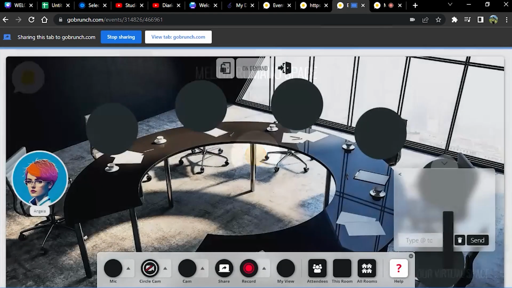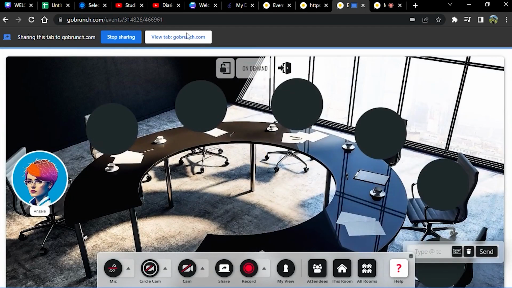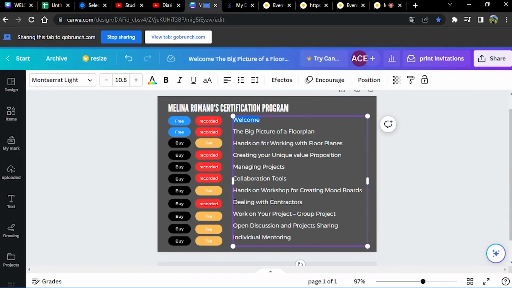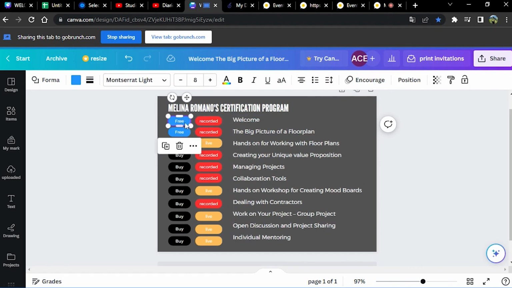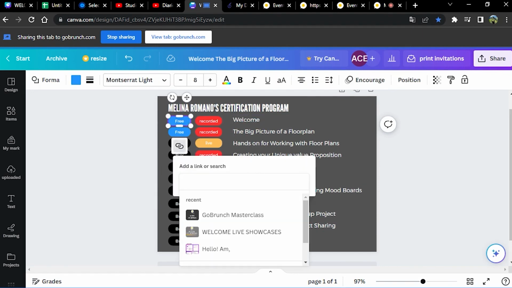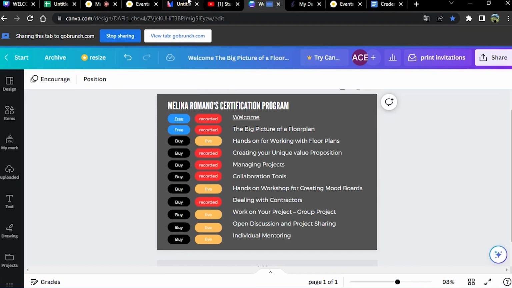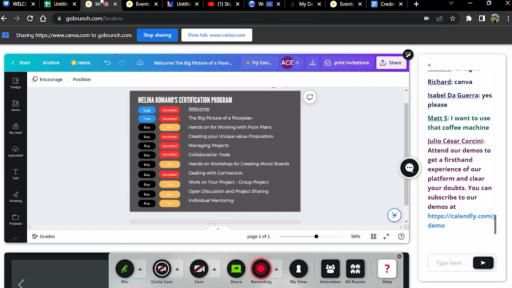We need first the link of the new room. So right now I'm going to copy this link and we go back to Canva. Here I'm going to place the first option right here. Click on the link and then paste the link. Perfect. And every time you update on Canva, we don't need to update in GoBrunch, right? It's already synced. Okay, that sounds good.